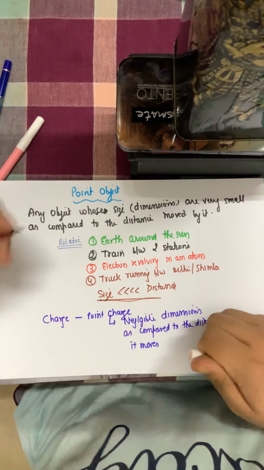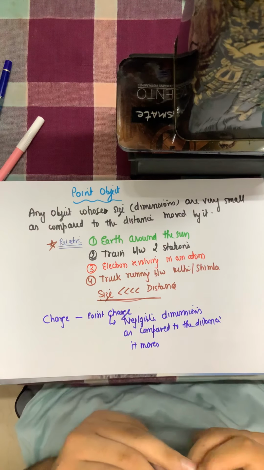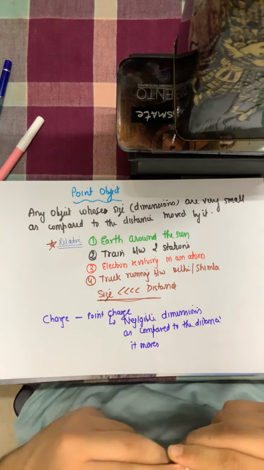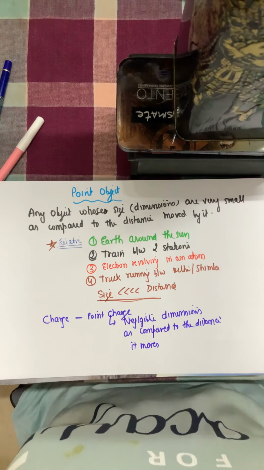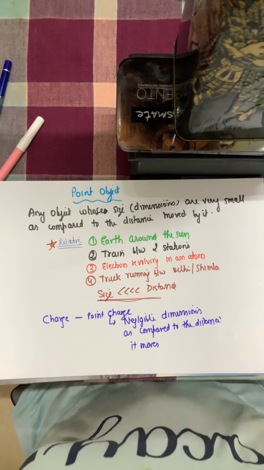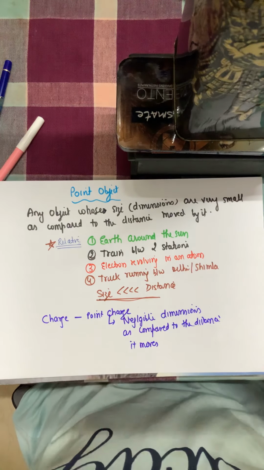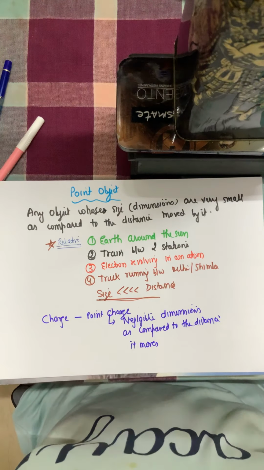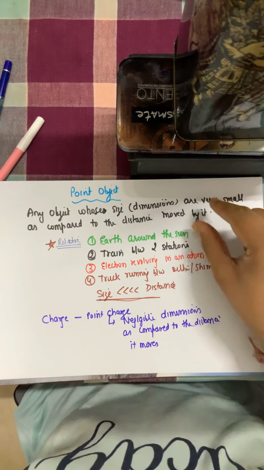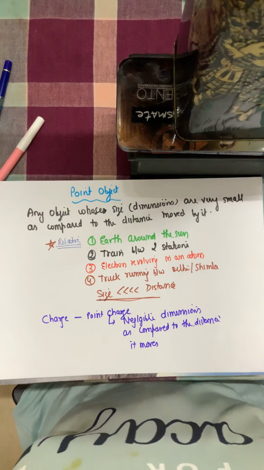This is very important. It is a relative term. I have to mention the distance while I'm talking about a point object. We cannot just write an object as a point object. So this definition, an object whose size or dimensions are very small or negligible as compared to the distance moved by it, is a point object, is a self-explanatory definition, as the examples show.